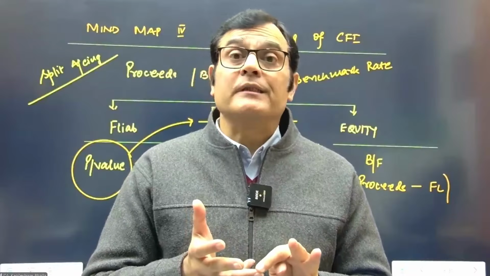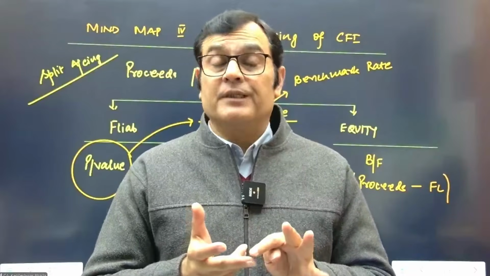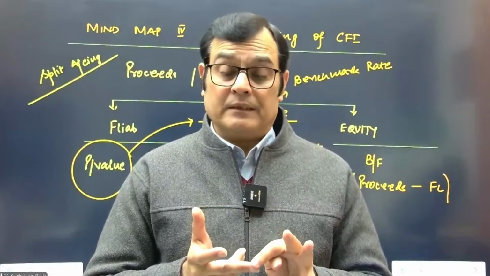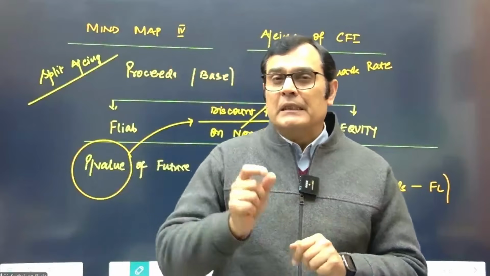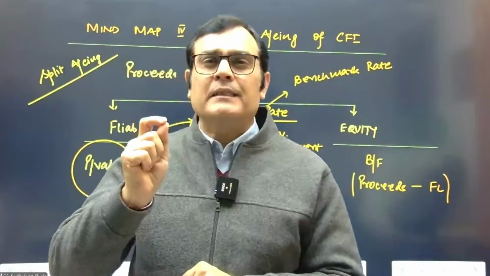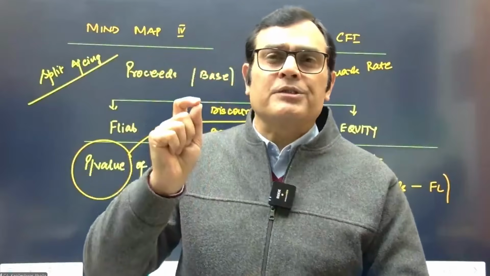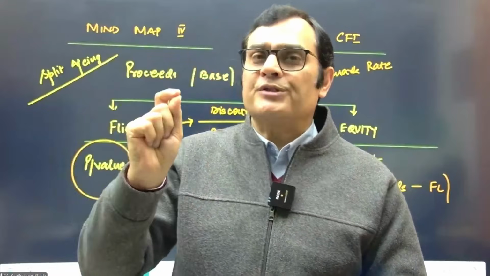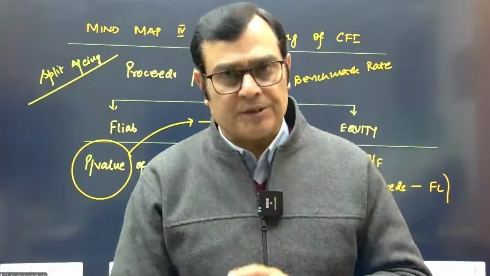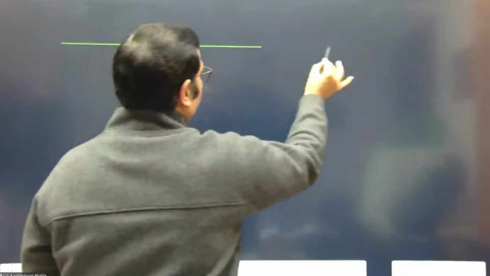There is an optionally convertible instrument. There is a mandatorily convertible instrument. And there is a case of a partially convertible instrument. So in all these cases, your mind needs to be clear that when you consider the financial liability, do you consider principal or do you consider the interest element in those cases? So let's make a quick chart on that. Then we can start our inputs on the practical illustrations.